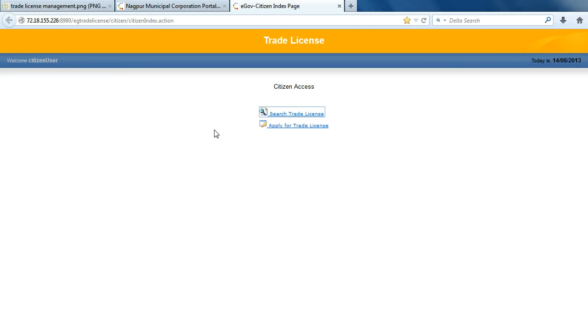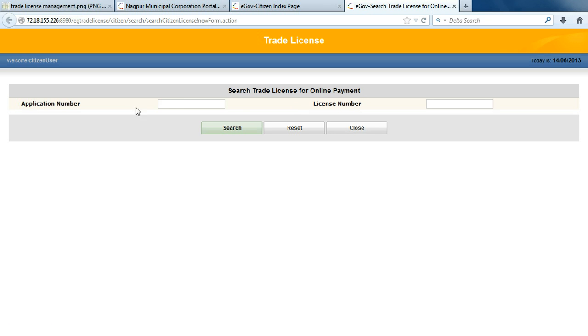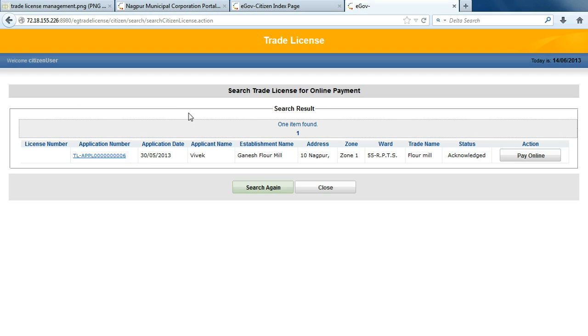Here the citizen can pay the fee online. I am searching the trade license application. As a citizen, I am entering the application number. The citizen will have this number in the acknowledgement page. I have entered the application number. Here I am clicking on pay online.